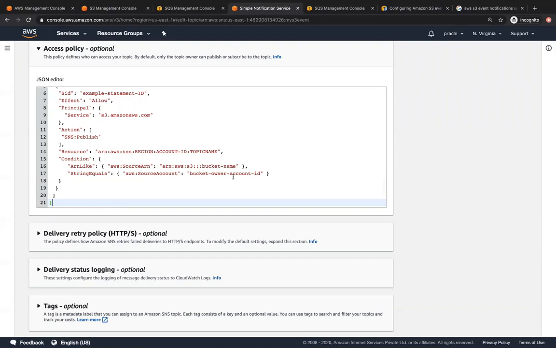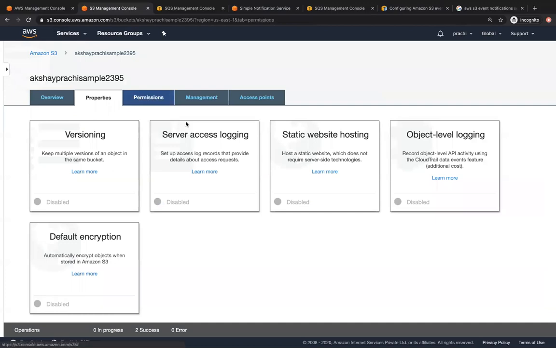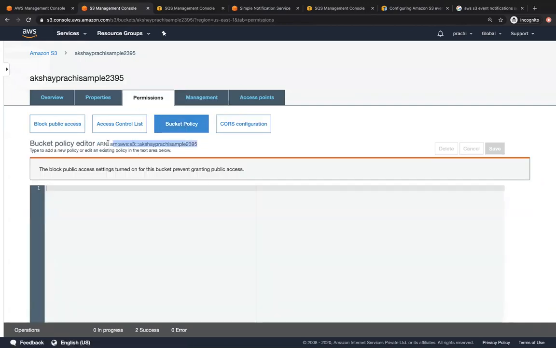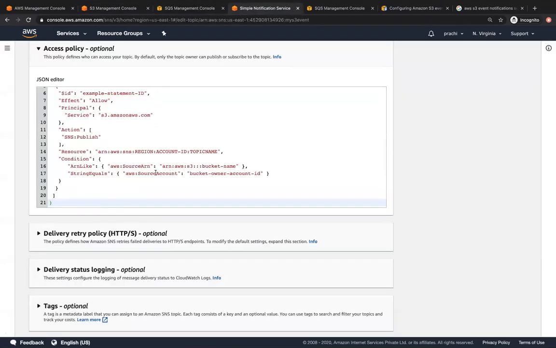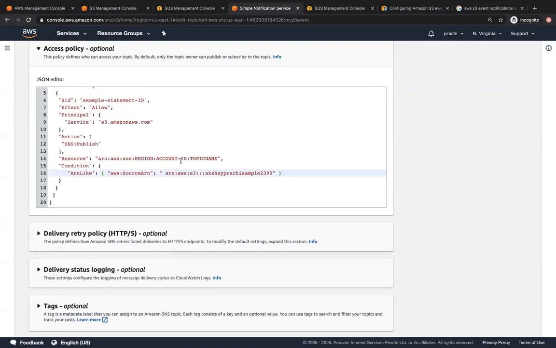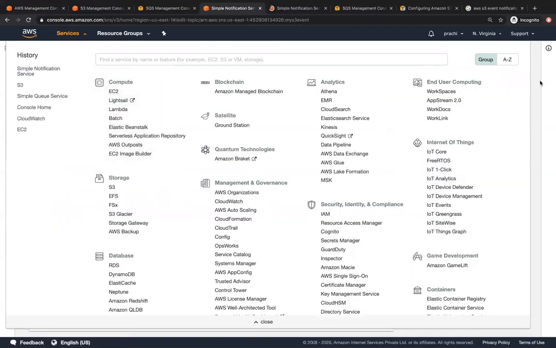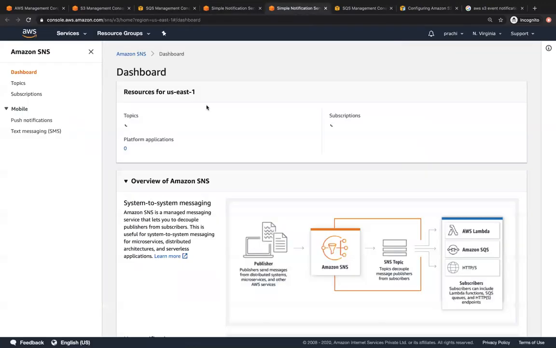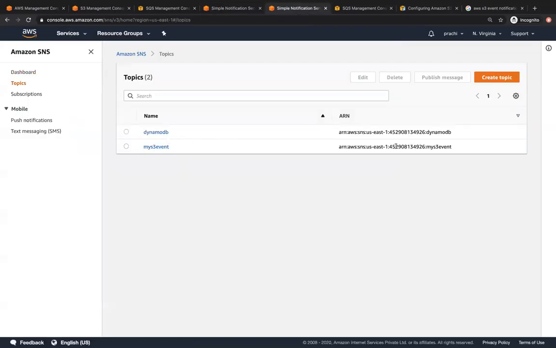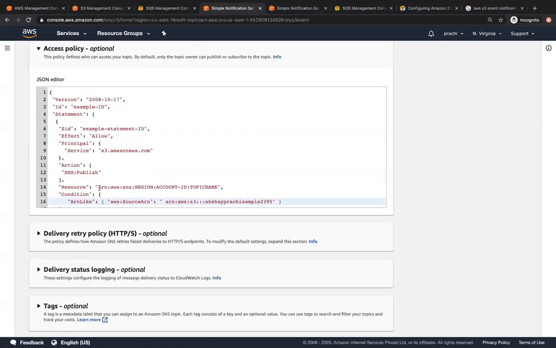And now we will need the S3 bucket ARN again. So let's copy the S3 bucket's ARN from our bucket policy over here, and paste the S3 bucket ARN over here. At the same time, we don't need this last line. And we have to copy our SNS ARN, so let's open up SNS in a new tab. We will need our topic ARN. This is something that you have already done with the S3 lab. So let's copy the topic ARN, go back to SNS in this tab and paste our topic ARN.